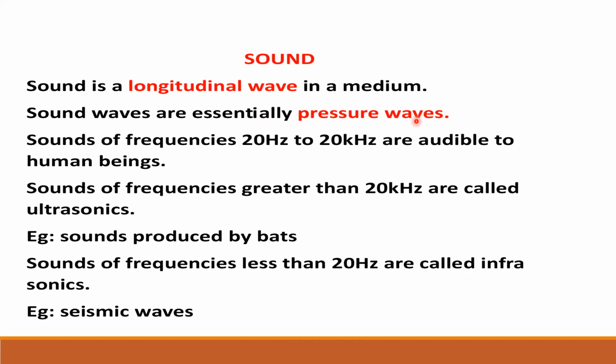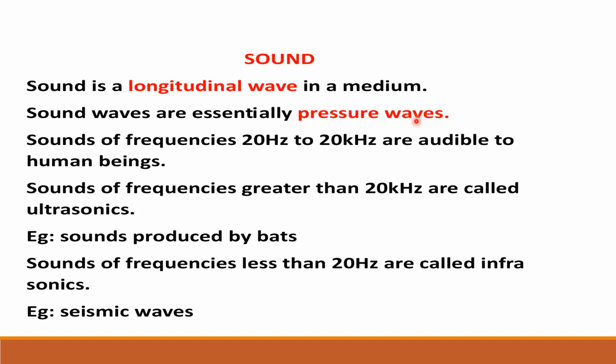Now sounds have different frequencies and we cannot hear all frequencies. For human beings, the frequencies we can hear are 20 hertz to 20 kilohertz. This is what we call the audible range.